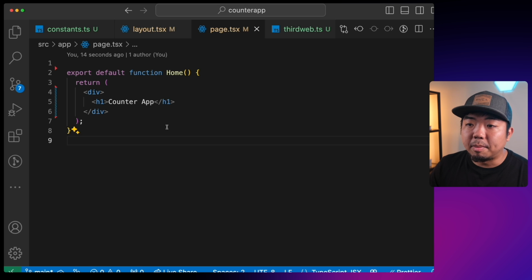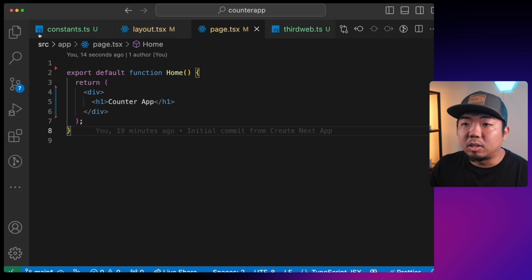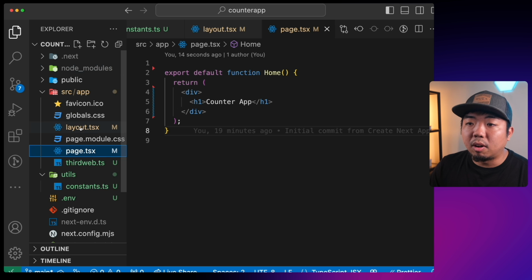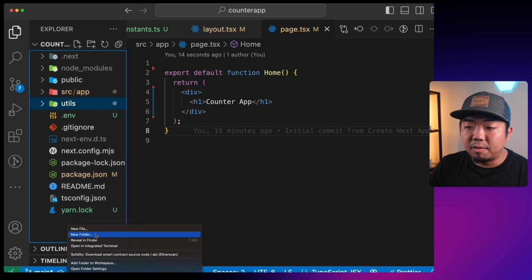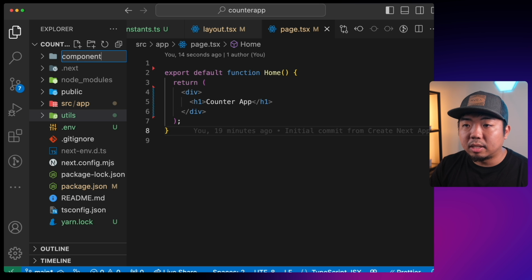Perfect. So coming back over here, now what we're going to do is create a component for our login. So I'm going to create a new folder here, and I'm going to call this components.